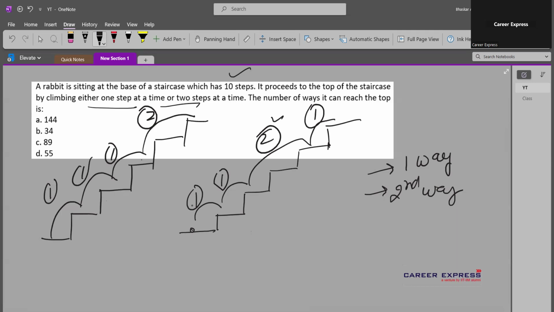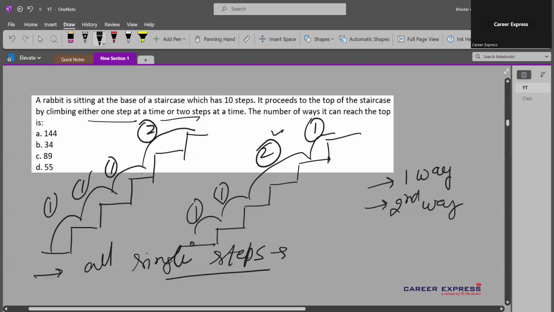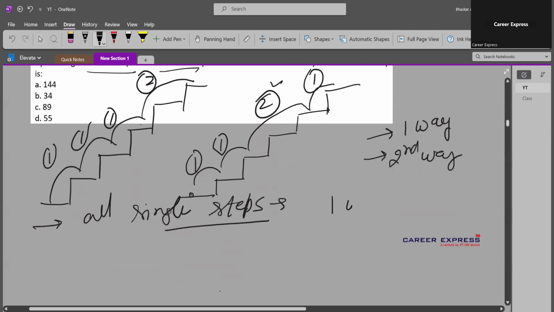So obviously we will have to take a lot of cases here. There is a possibility that all steps are single steps. If all 10 steps are single, that is only one way of climbing the staircase. There is also a possibility that all the steps are double steps.